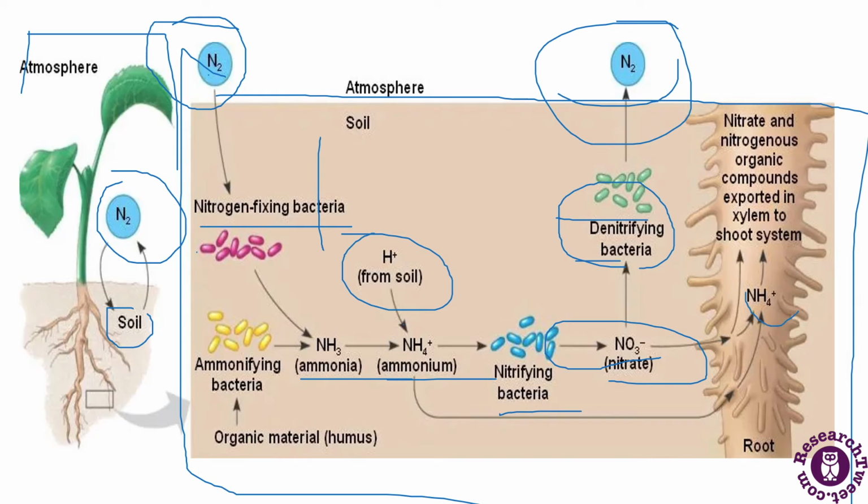Here there are NH4+ ions, nitrate, and nitrogenous organic compounds, which are exported in the xylem to the root system and the shoot system. The xylem is responsible for the transport of water and minerals. So this is how the whole process of nitrogen metabolism takes place in plants. Some of the bacteria are also represented in colored form, showing how they act at different stages for the conversion of ammonia to nitrate, nitrate to nitrogen, and so on.